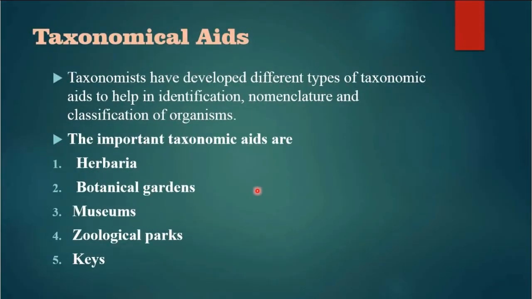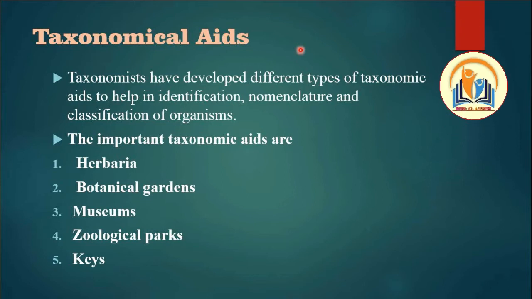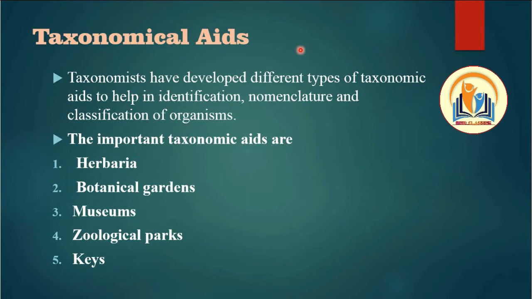Next slide. It is the last topic of your chapter, which is called the taxonomical aids. Students, what are aids? Aids are something which helps us to do something. Like pen and pencil are helpful in writing notes, so they are the aids to make good notes.